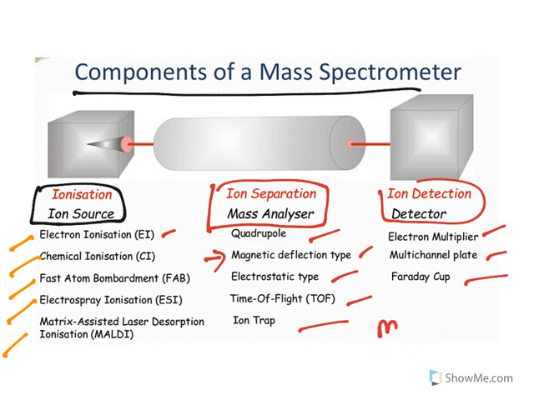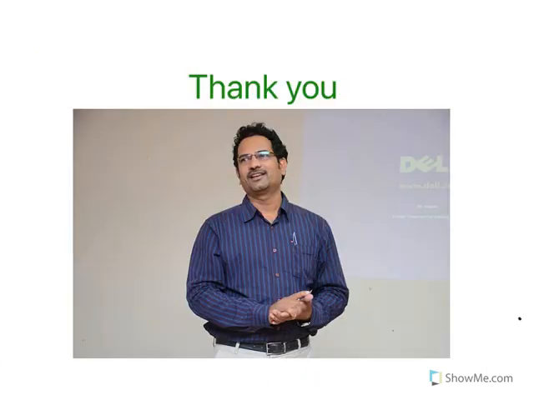Now, one of the other advantages of mass spectrometry is that it can be coupled with other techniques. They are known as hyphenated techniques like LCMS. Chromatography can be combined with mass spectrometry. So this gives another advantage in analysis of compounds. So this is about the basic principle and some of the fragmentation patterns of mass spectrometry.